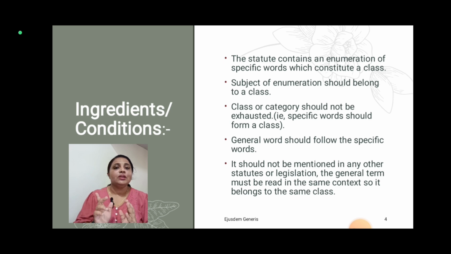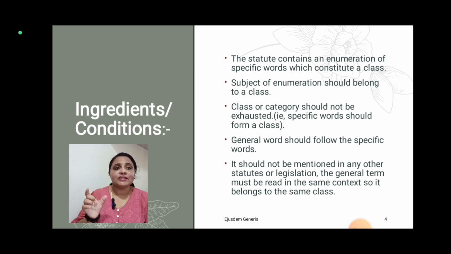Then only does the Ejusdem Generis rule apply. You can see the example so that you can understand what that means. The next ingredient is that the subject of enumeration should belong to a class. Class is the main thing; everything should form a class under the specific words. Then only can the meaning of Ejusdem Generis be taken up.